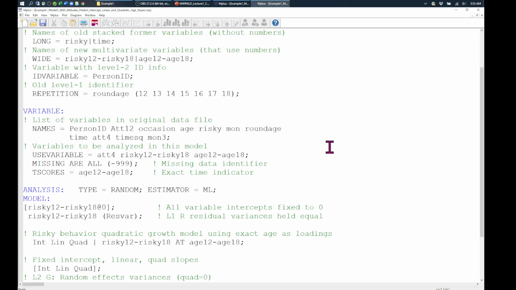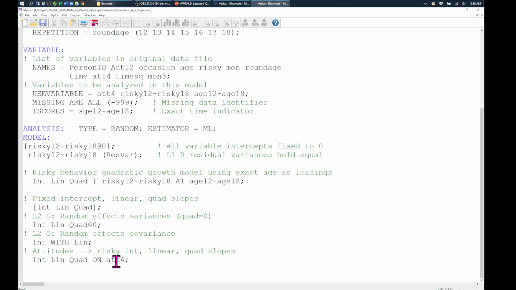can have missing data under an assumption of missing at random, but then you have distributional assumptions on it. So we are assuming that the residuals of risky behavior are normally distributed as well as the random effects. But what if this attitudes variable had missing data? If that were the case, then any case that does not have attitudes would be dropped from the model. And because attitudes is time invariant, if it's missing, all of the person's occasions would be dropped. So it would result in list-wise deletion.